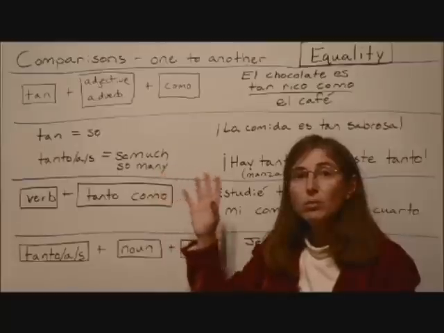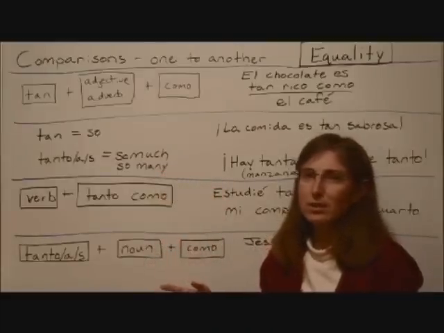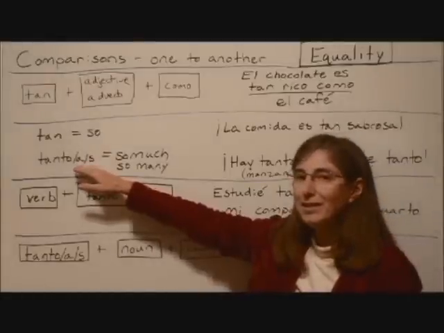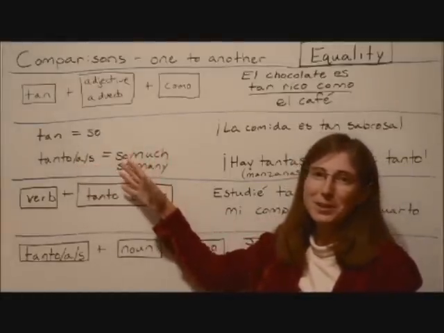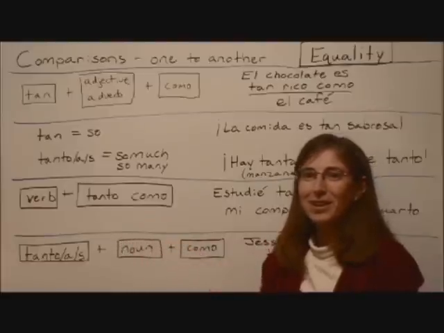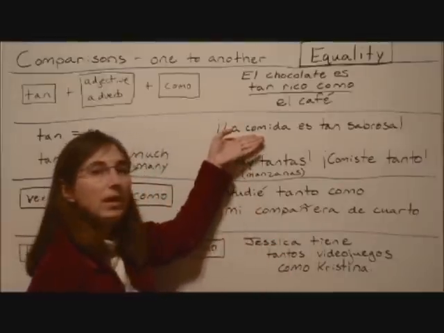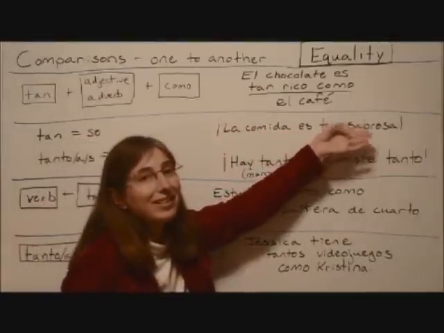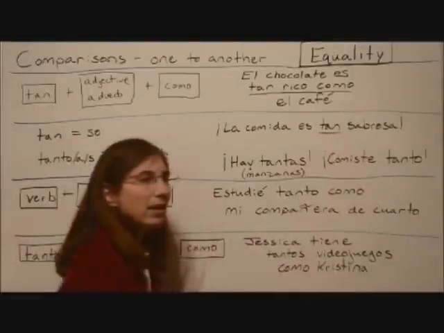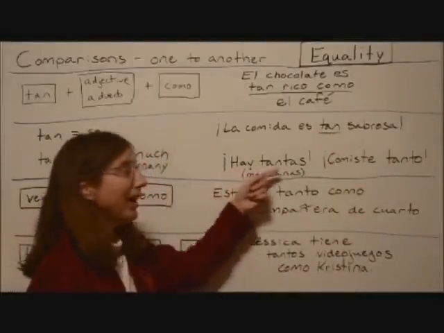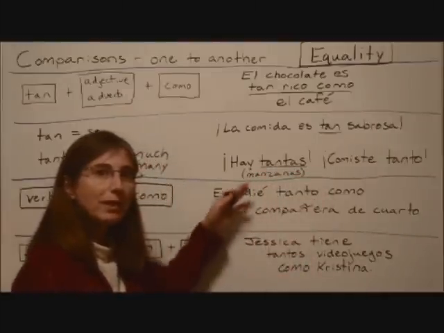Now tan can also mean so, like in it's so tasty, okay? And tanto or tantas can mean so much or so many. There are so many people. Or I liked it so much. So here's some examples. La comida es tan sabrosa, it's so tasty. Okay? There are so many. Hay tantas. And optionally, we could even put a noun after that.